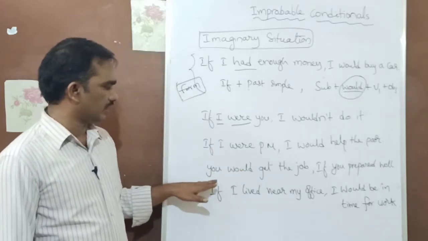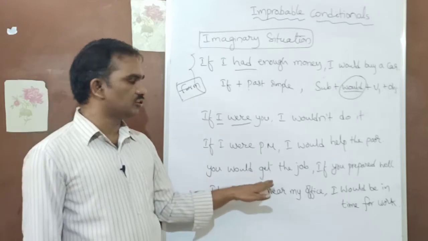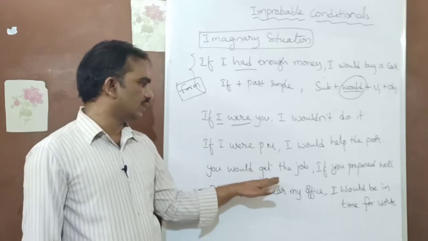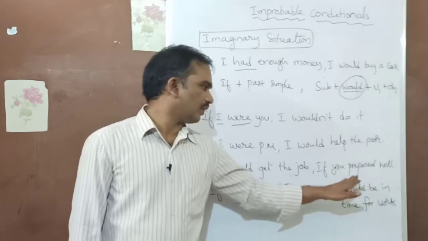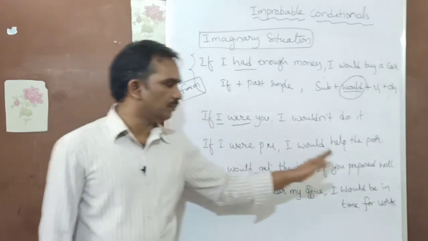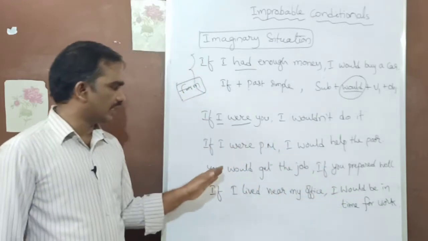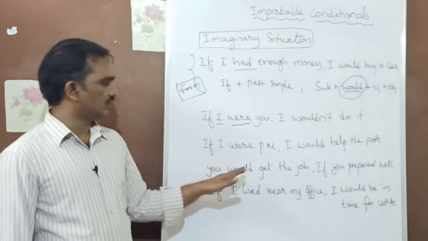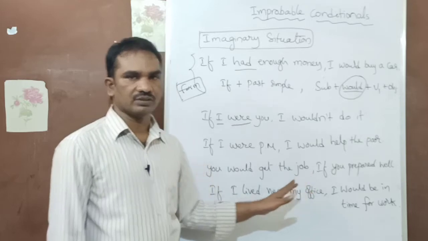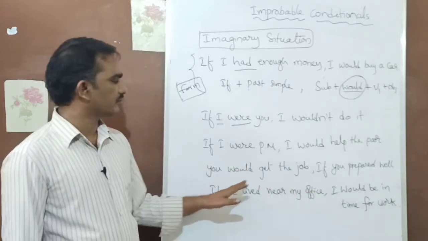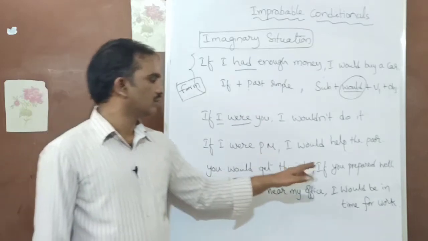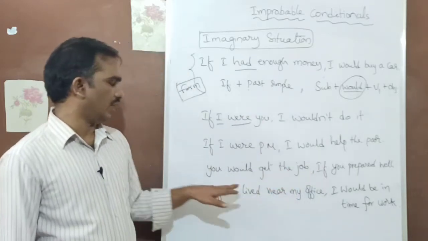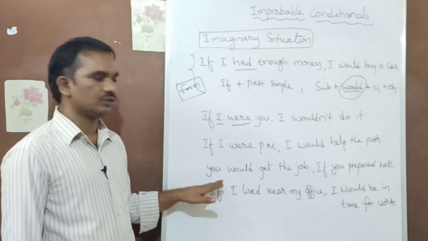Next, look at the other example. You would get the job if you prepared well. So you didn't prepare well, you didn't get the job. So this is also just expectation or just imagination. You didn't prepare well, you didn't get the job. So if you prepared well, you would get the job.